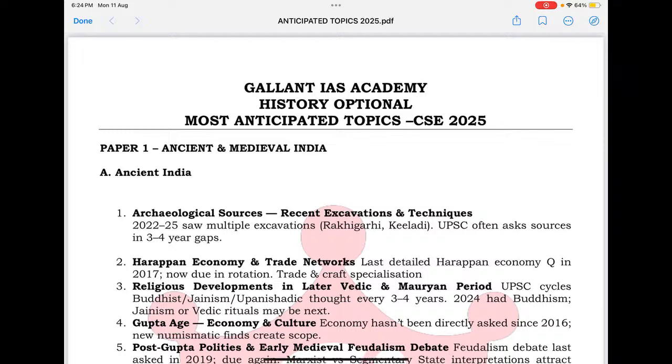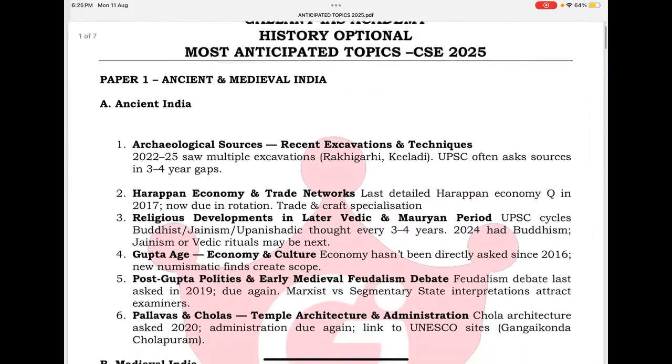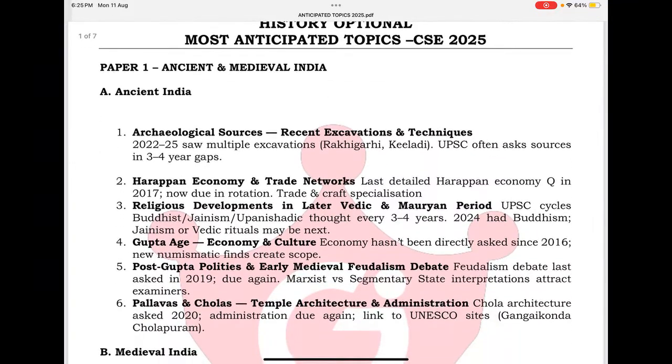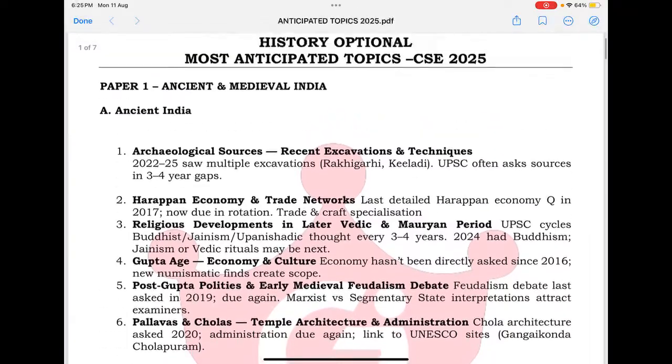So look into this. Yeah, some most anticipated topic areas for 2025. This you already covered, we already discussed, but it is a kind of marathon revision. Very quickly I will finish this. Coming to ancient India, archaeological sources. So don't ever miss this part, archaeological sources.